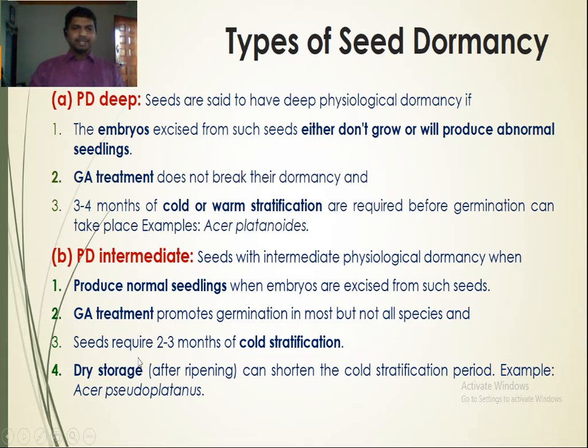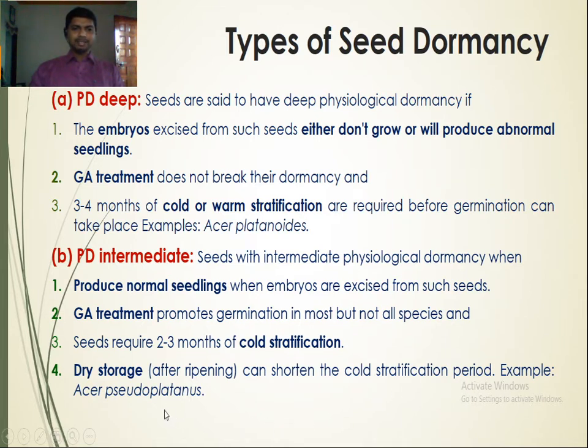Third, seeds require 2 to 3 months of cold stratification, whereas deep physiological dormancy requires 3 to 4 months of cold or warm stratification. Dry storage, which we also call the after-ripening period, can shorten the cold stratification period.